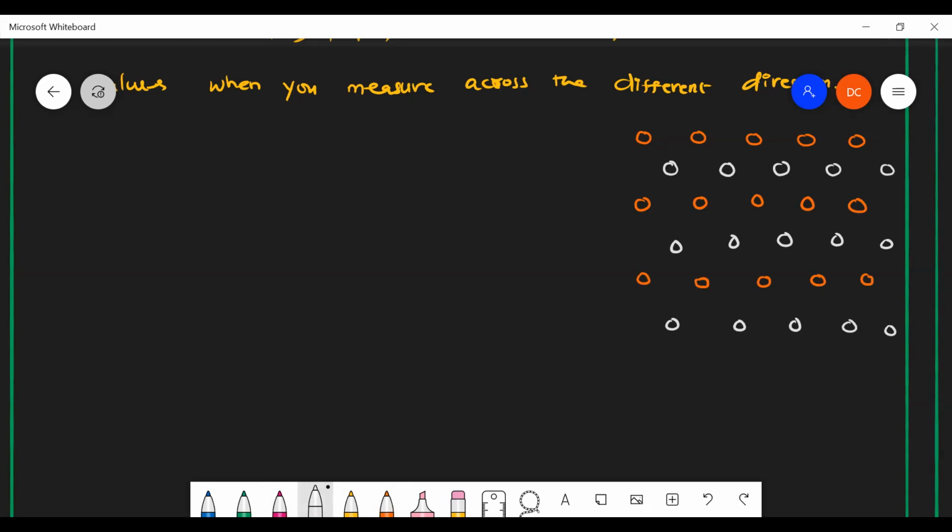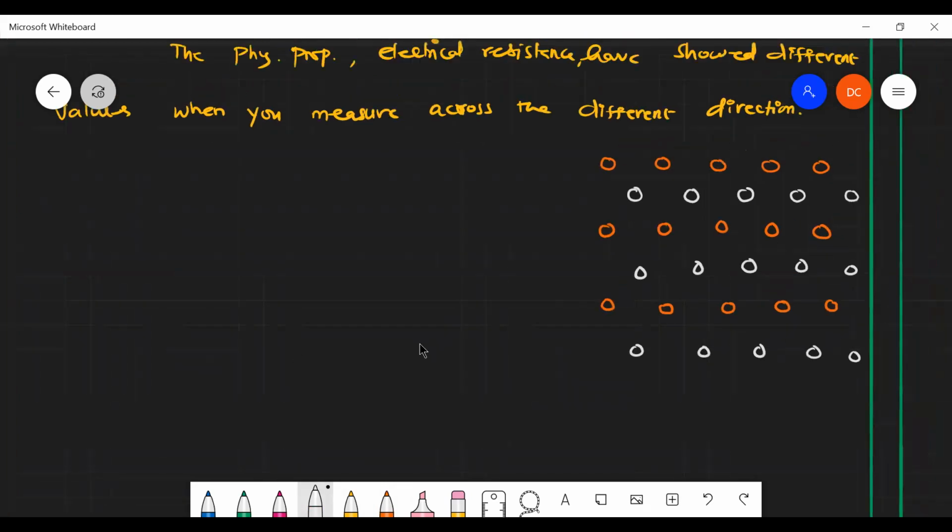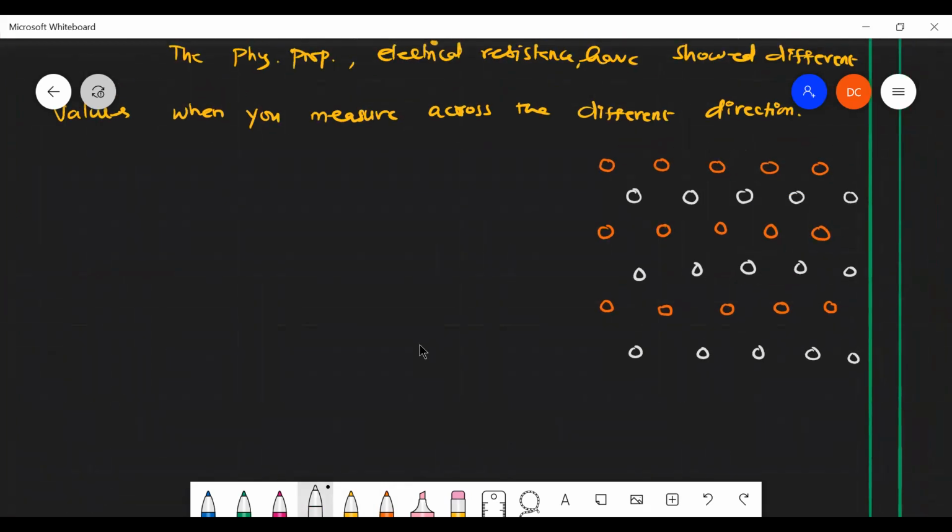Suppose I am measuring some property in this direction, from left to right. I got a value of A. You consider that A has some value. So I am measuring some theoretical distance. Suppose I measure the property along this other direction, it will give different values. Why?